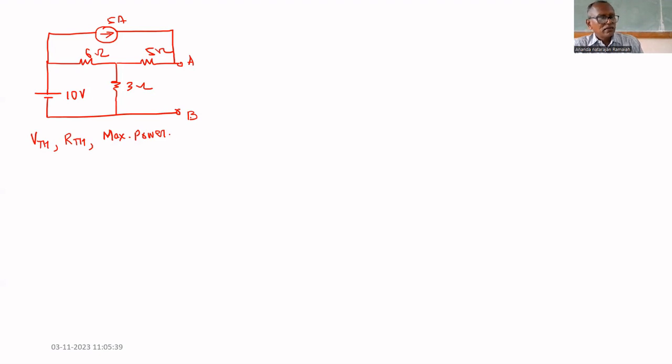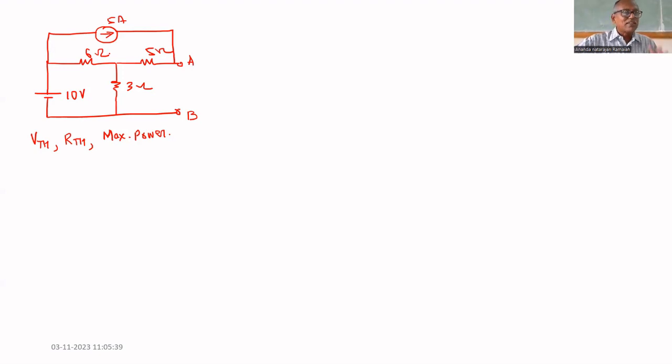Here, how many nodes are there? Because a current source is there, we cannot write KVL. We can write only KCL. We also cannot convert this current source into a voltage source.